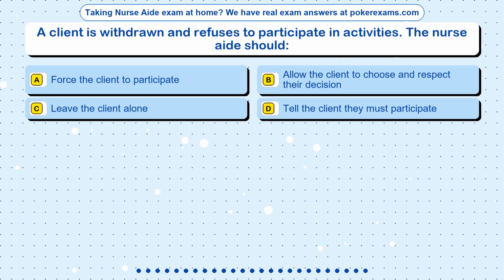Question 10. A client is withdrawn and refuses to participate in activities. The nurse aide should: Option A, force the client to participate. Option B, allow the client to choose and respect their decision. Option C, leave the client alone. Option D, tell the client they must participate.